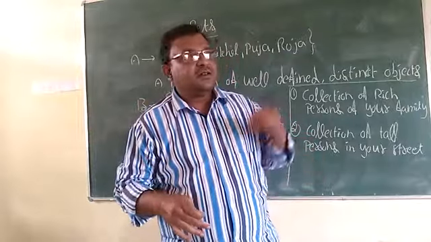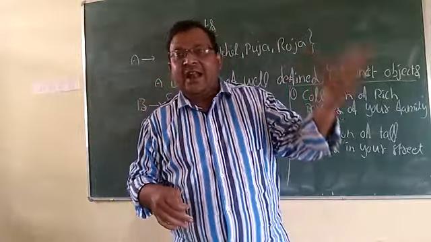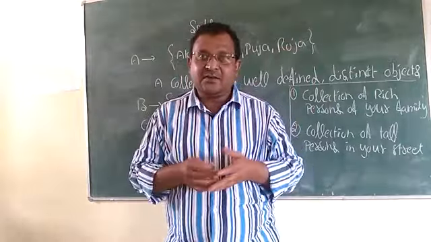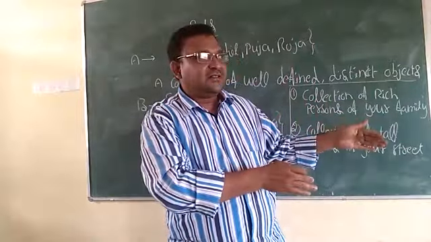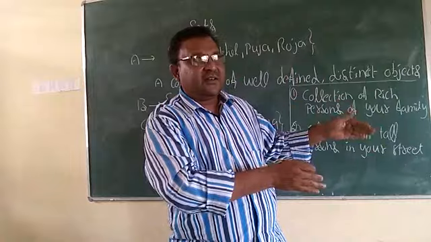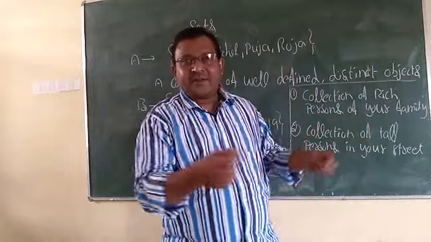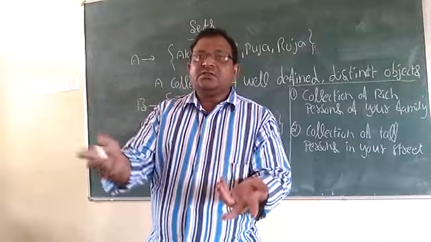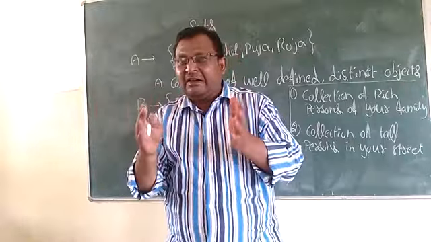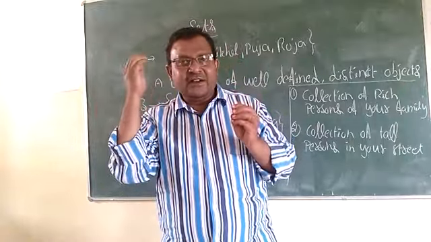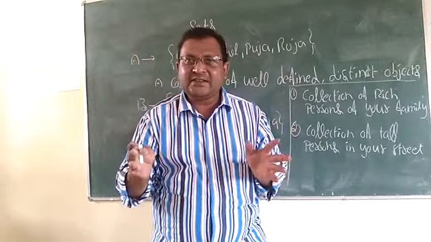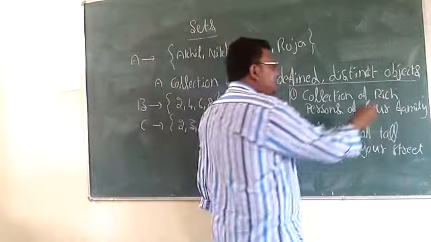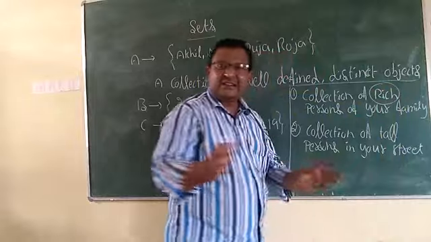Somebody will feel someone who has lakhs of rupees is rich. And very small people, like street paper collectors, will feel somebody having some thousands of rupees is rich. That means according to the different points of view of different persons, the word rich differs.